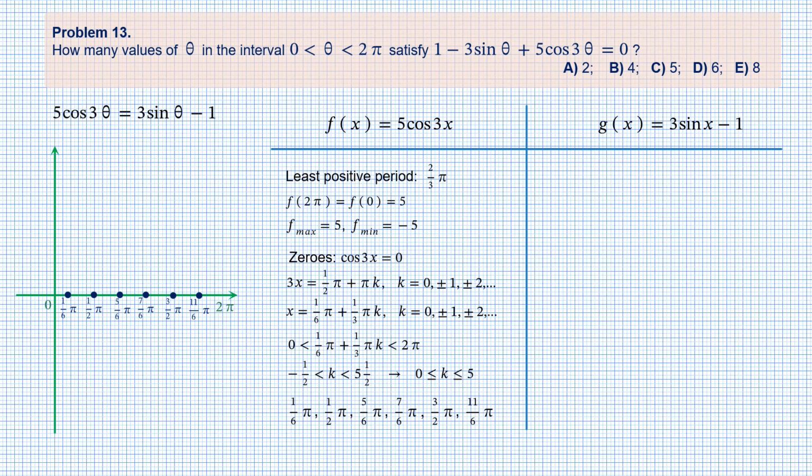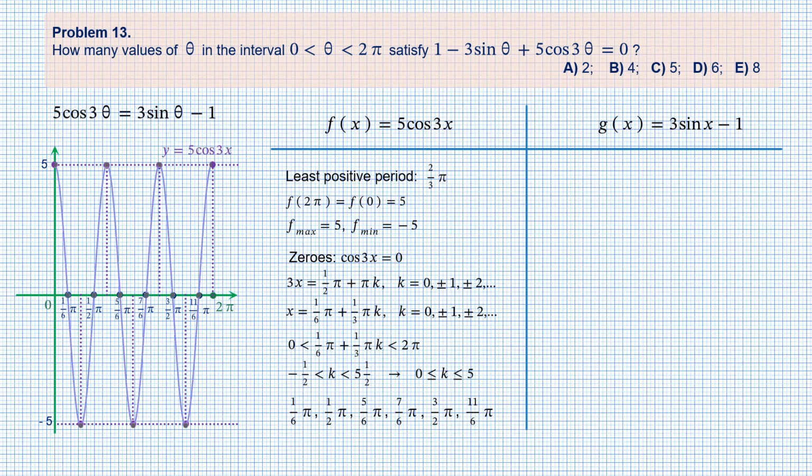Then we know that the maxima and minima have y coordinates 5 and -5 respectively. The function has value 5 at both endpoints, therefore 0 and 2 pi are the maximum points. The other maxima and minima alternate and have x coordinates just in the middle between adjacent zero points. Now we can plot the graph for function f of x in the interval from 0 to 2 pi.